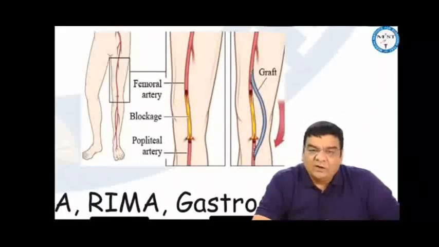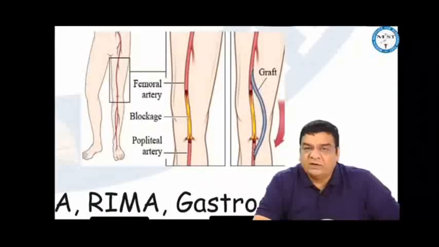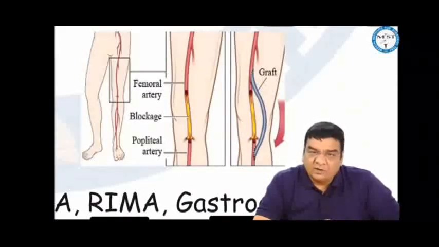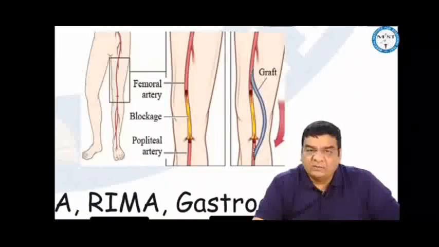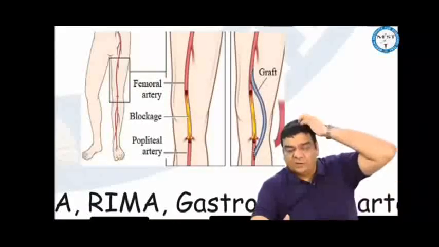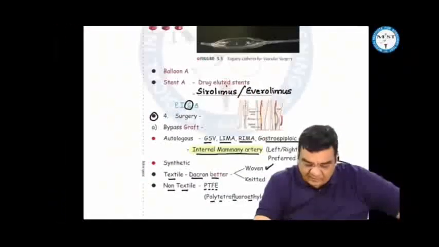Autologous grafts, if we are doing a coronary artery bypass graft, then the best one is the left internal mammary artery. We can use the right internal mammary artery, gastroepiploic artery, long saphenous vein, radial artery, but not the intercostal arteries. However, when we are doing a femoropopliteal bypass, no need to open the chest to take the internal mammary artery. We can just take the long saphenous vein from the thigh itself, from the lower limb, and then we can do a femoropopliteal bypass graft.